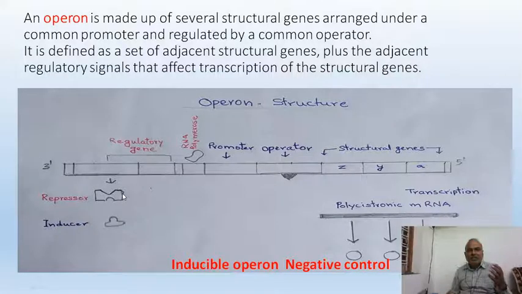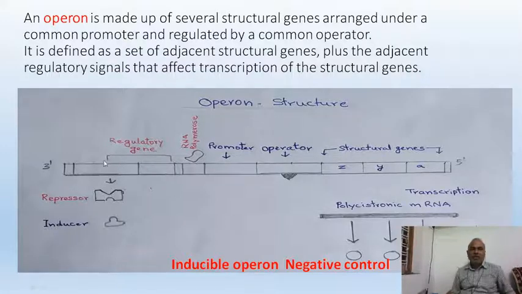Such a changed repressor cannot bind with the operator, so the operator becomes switched on. How beautiful the regulation mechanism is, friends. Let me say once again, an operon is a cluster of genes: a group of cistrons functioning under a common promoter and operator, with some regulatory signals also.